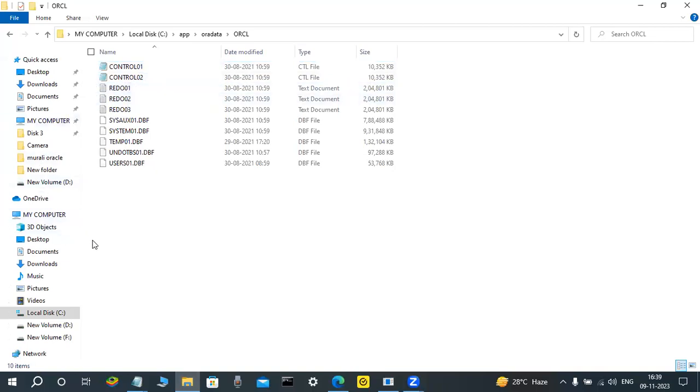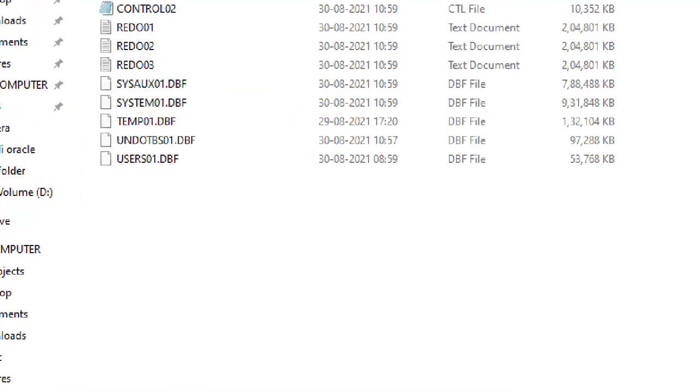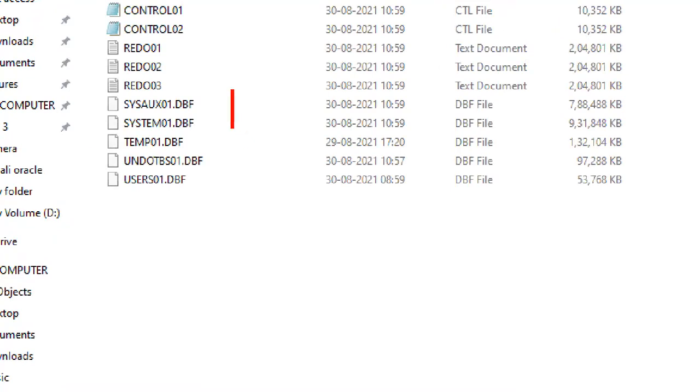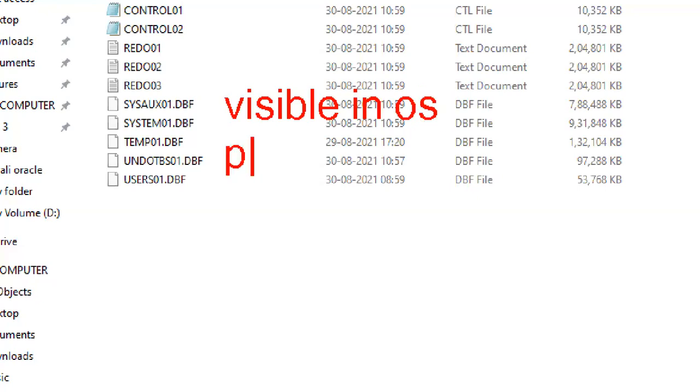These files are visible in the operating system. This is called the physical structure, a structure which is visible in the operating system.